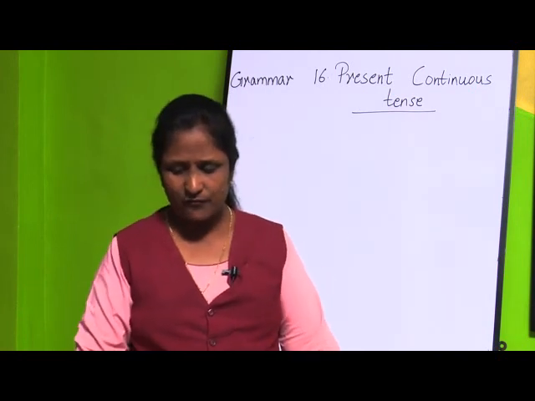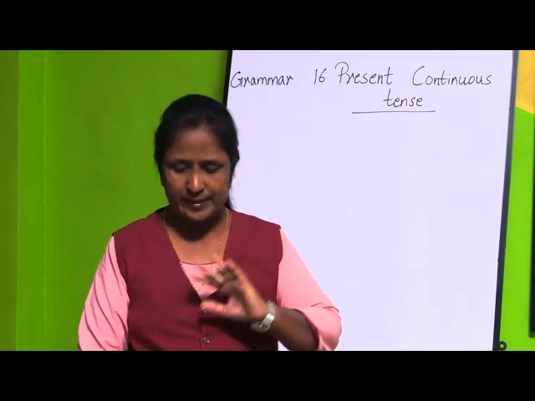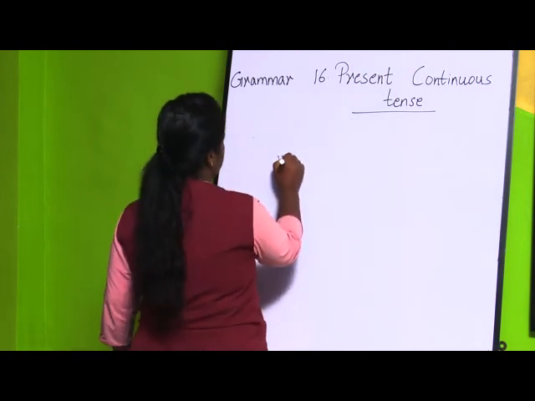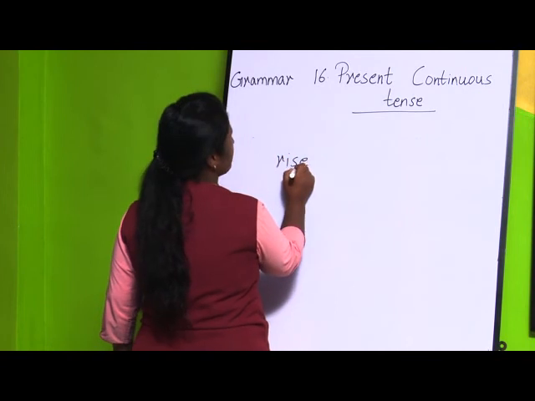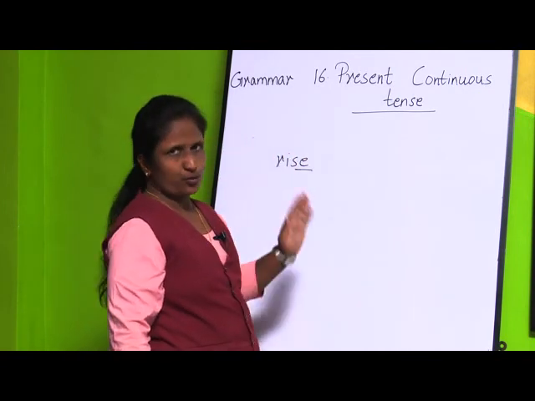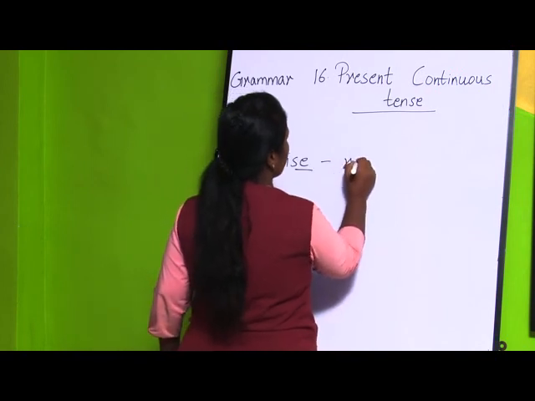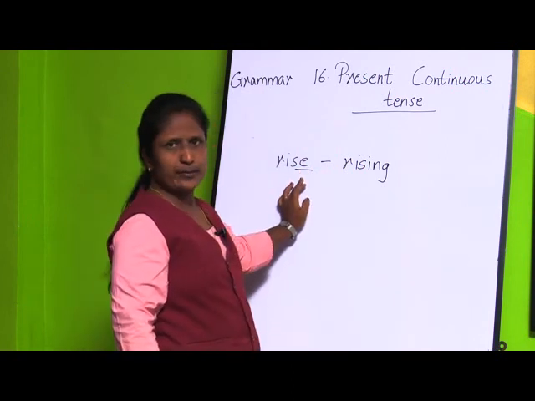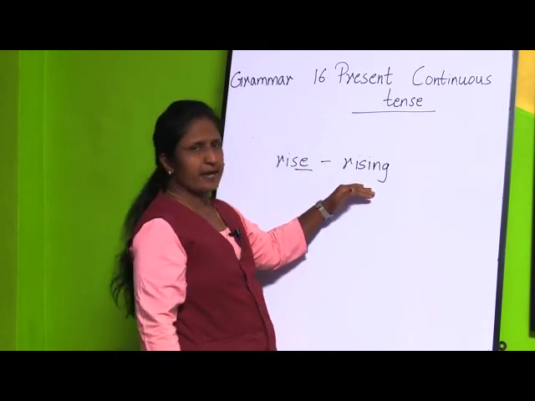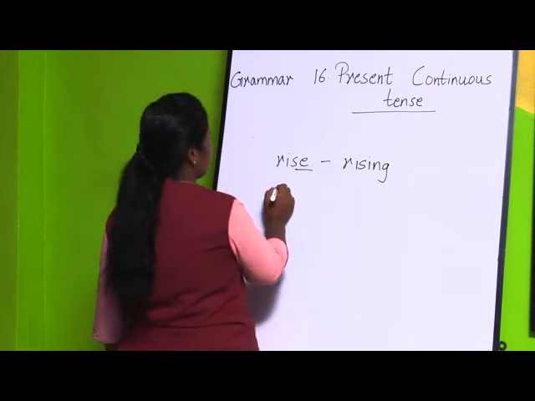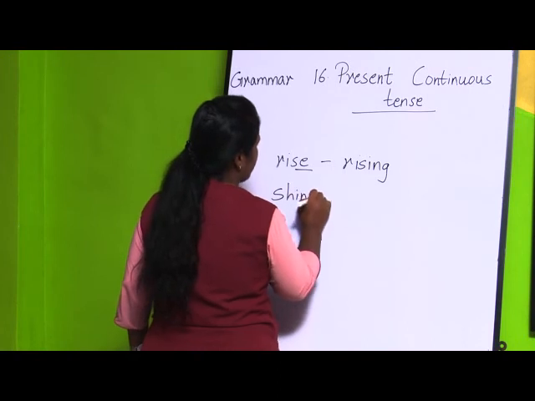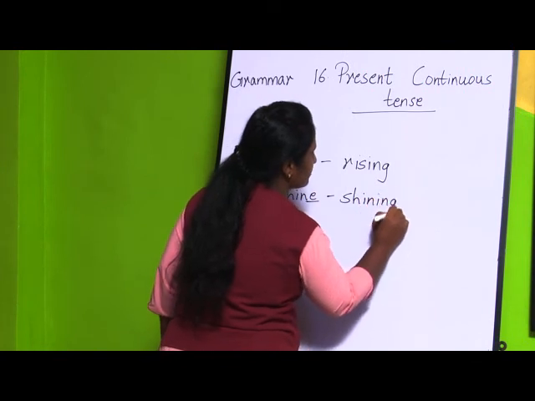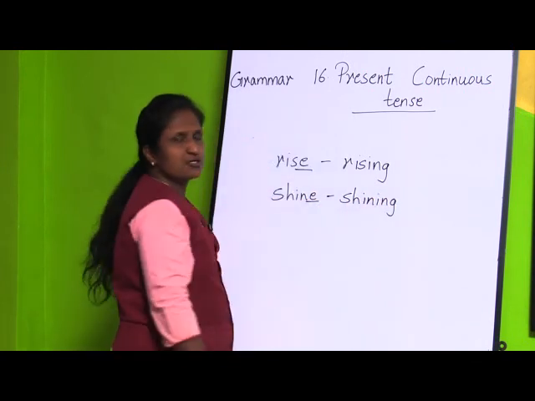Third case is what? When a verb ends with e, we omit the e and add ing. When a verb ends with e, for example, rise. Now this word is ending with e. We are going to omit it. What we are going to do here? R-I-S-I-N-G, means you are going to remove this e, and then you are going to add ing to the verb. Or we can write here shine. You are going to omit this e, and then you are going to write S-H-I-N-I-N-G, means instead of e, ing. So this is the third case.